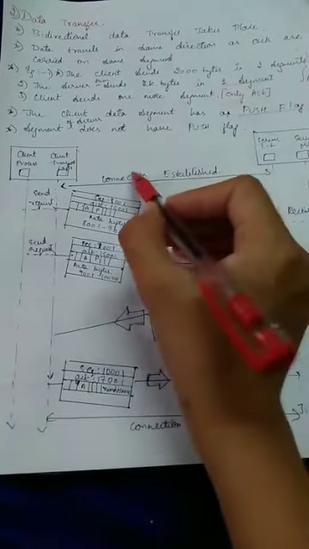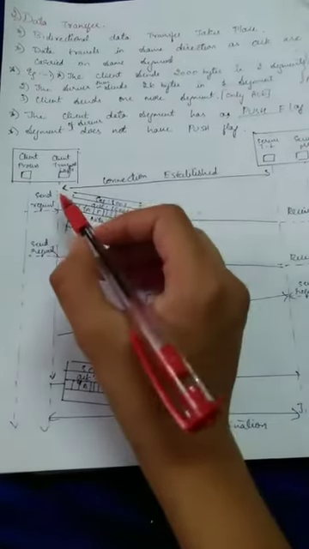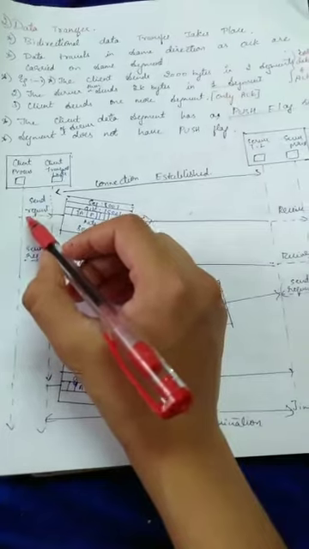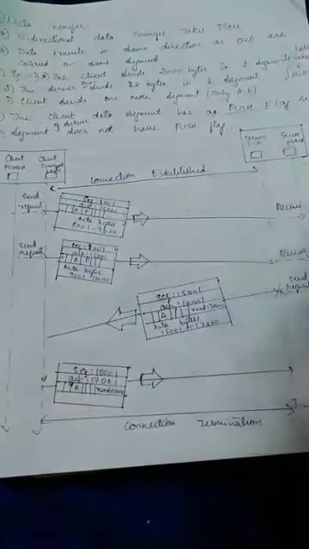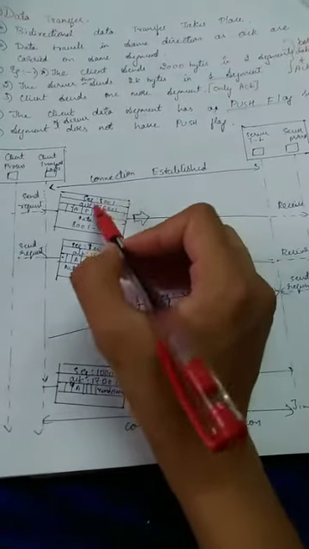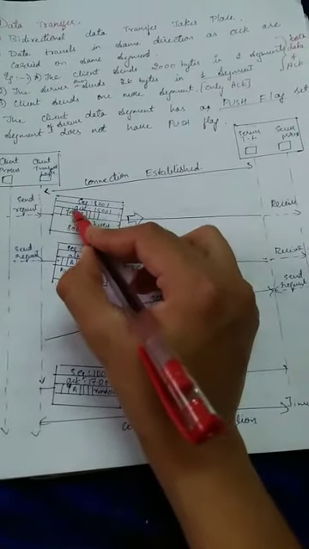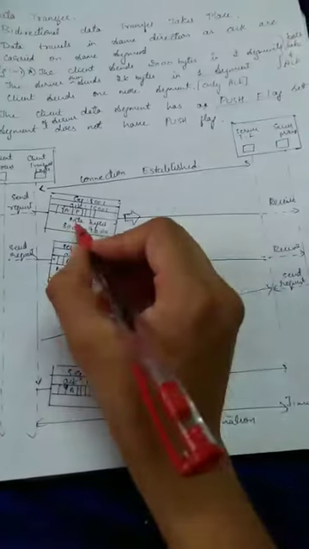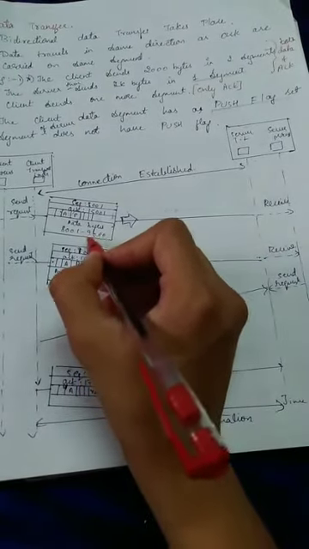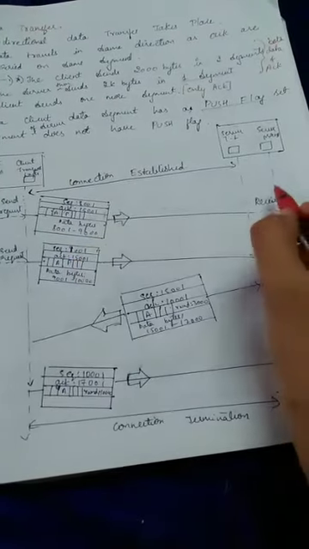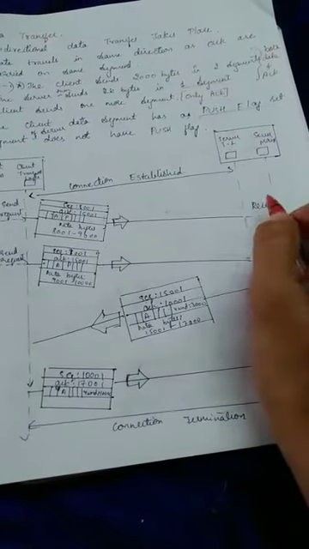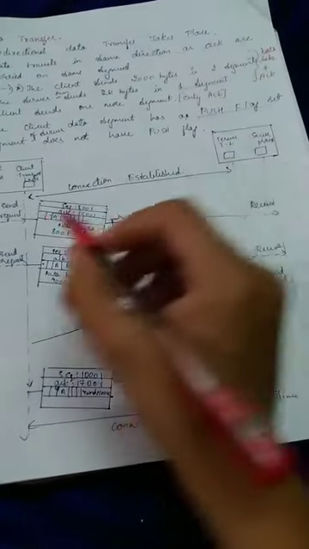First, after the connection is established, the request is sent by the client to the server with the sequence number and acknowledgement number. Here the push flag is set and the acknowledgement flag is also set, with the data bytes 8001 to 9000, and it is received at the server.